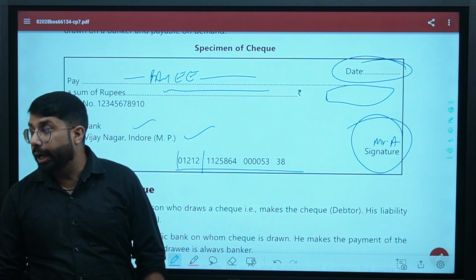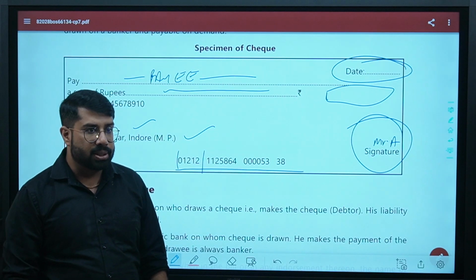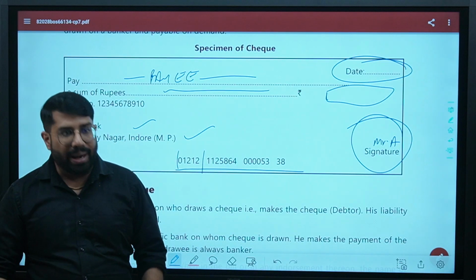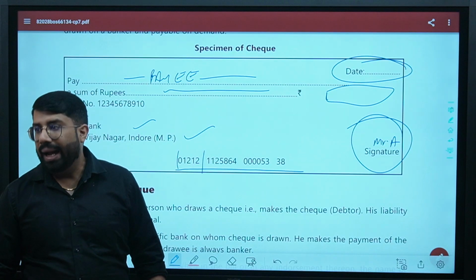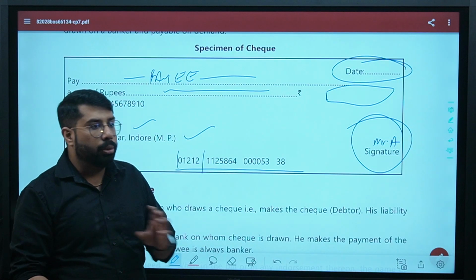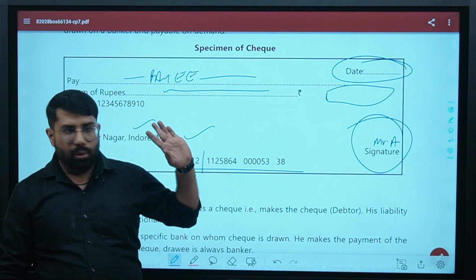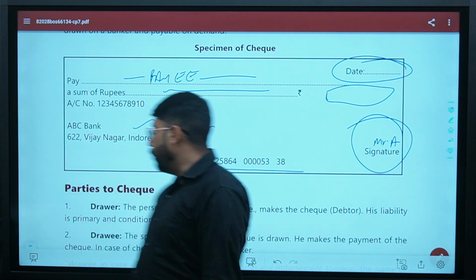Does that mean that he need not sign the check? No. The name is written for security purposes, to show that this check belongs to this account holder. Signature is mandatory. Without signing, the check will not be valid. And sometimes two signatures are to be made, one in front and the second at the back of the check. One on the face of the check, second at the back of the check. Are you clear?